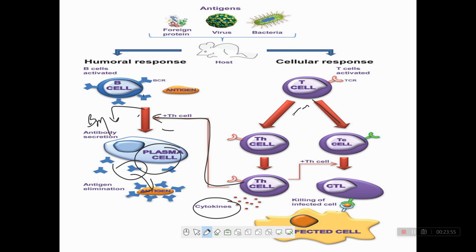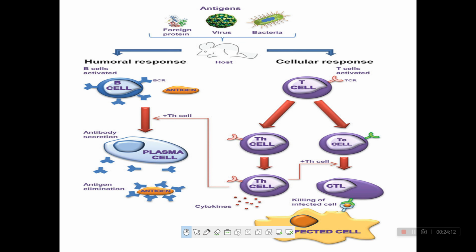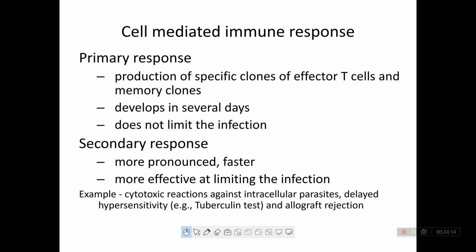They kill the infected cells by producing molecules like cytokines or interleukin. By that the infected cells will be killed. These are the mechanisms of cell mediated immunity.